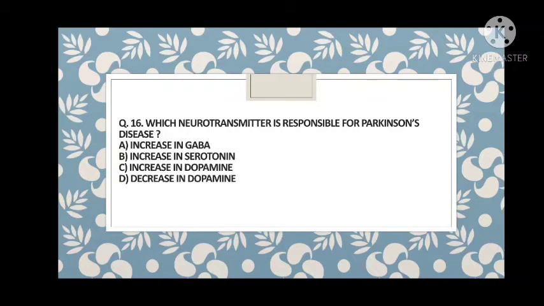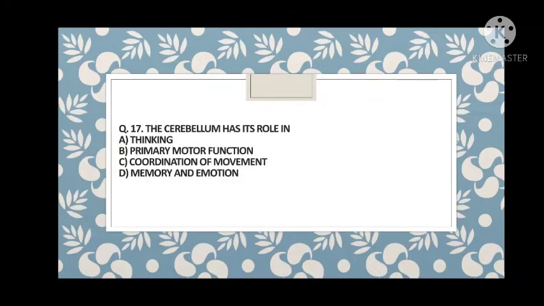There is a kind of neurodegeneration. And if neurodegeneration occurs, then dopamine secretion will reduce. So first of all, you have to remember that Parkinson's disease is a kind of neurodegenerative disease. And what happens if neurons are damaged? Then a decrease in dopamine occurs. So guys, the answer is D.